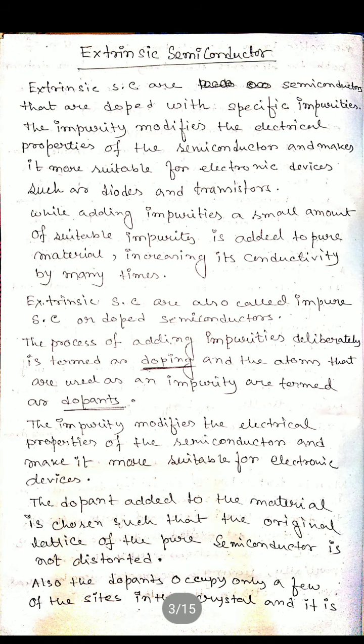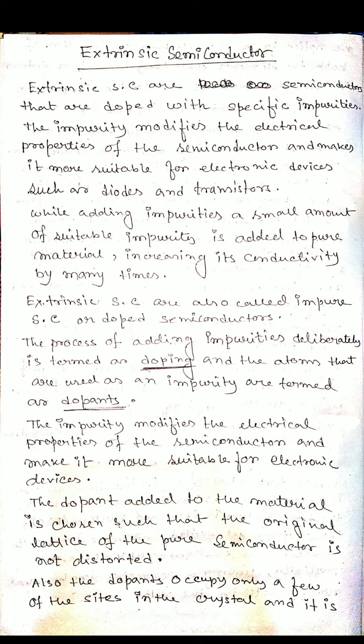Next, extrinsic semiconductor. Extrinsic semiconductors are impure. Why is it called an impure semiconductor? Because in this type of semiconductor, we add some impurity atoms in a very small amount, at a very small portion of the crystal. And this process of adding the impurity atoms is called the doping process. In the case of our intrinsic semiconductor, we get very little electric current.